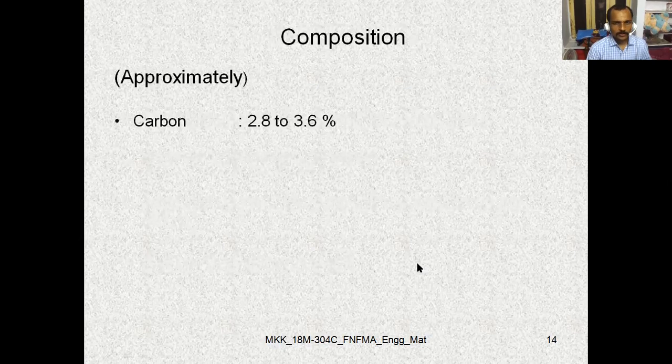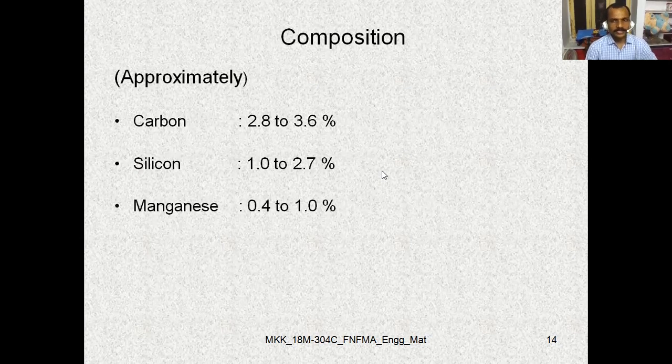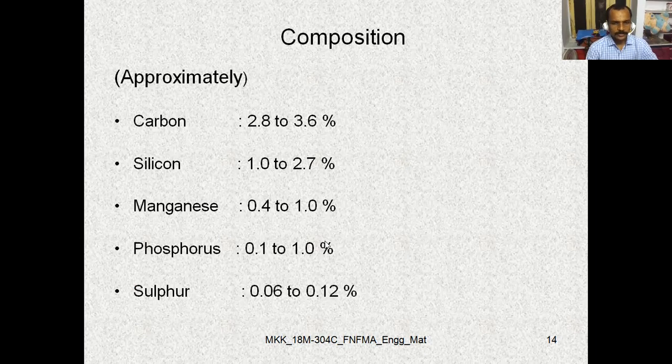So now let us move to the composition. Coming to the composition, carbon is 2.8 to 3.6%, whereas silicon percentage is 1 to 2.7%. Manganese is 0.4 to 1%, and phosphorus is 0.1 to 1.0%. Sulfur has a percentage of 0.06 to 0.12%.